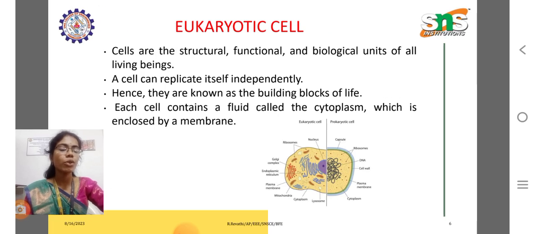Eukaryotic cells. Eukaryotic cells are a structural, functional, and biological unit of all living beings. A cell can replicate itself independently, hence they are known as the building blocks of life. A cell contains cytoplasm, which is enclosed by a membrane. Eukaryotic cells are also present in animals and human beings.